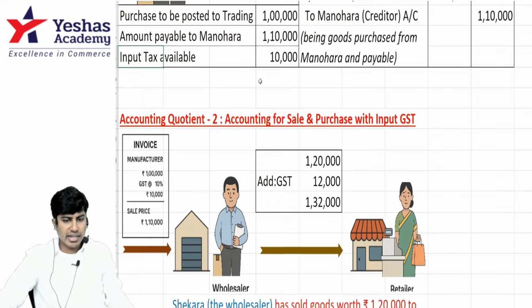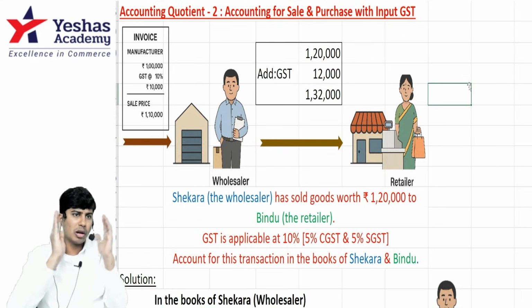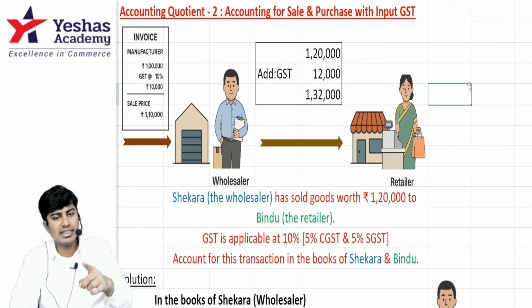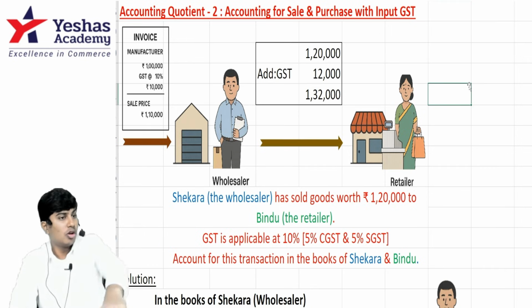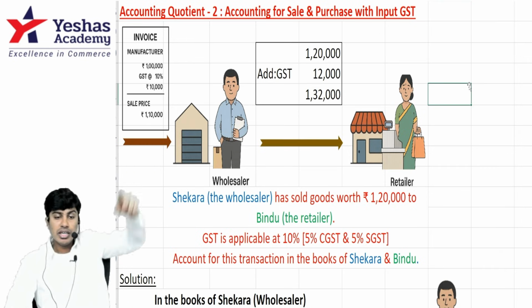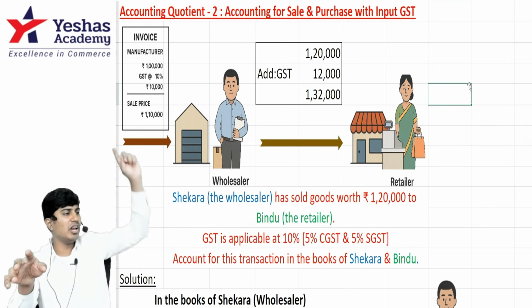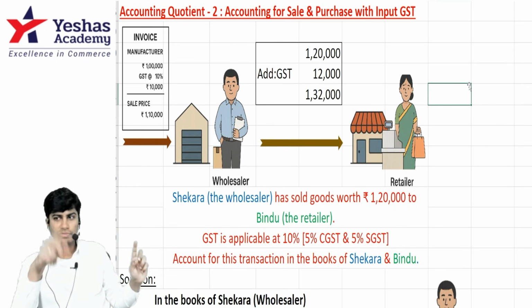Next, second AQ, accounting question 2. A big concept broken into smaller parts is what we call an AQ. In this case, our wholesaler who bought the goods from Manohar, the white shirt old uncle, is selling the goods to the green saree auntie. The green saree auntie's name is Bindu. Buyer Bindu. Seller Shekhar. Manufacturer Manohar. Good. Manufacturer Manohar. Seller Shekhar.